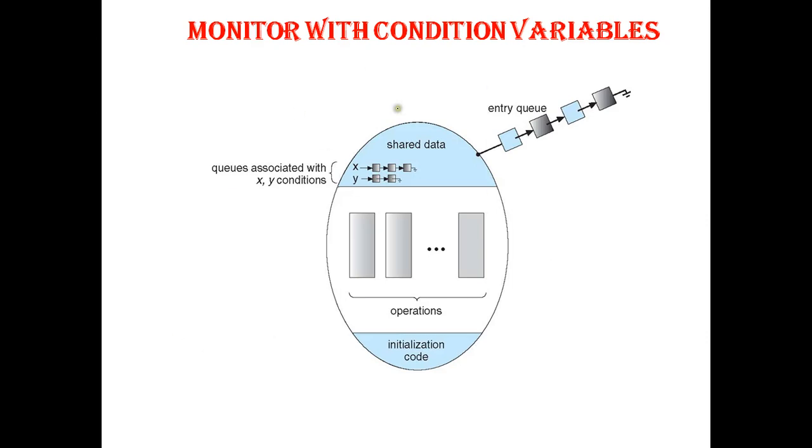As shown in this diagram, you have these two variables x and y, with queues associated with the x and y conditions inside your shared area.